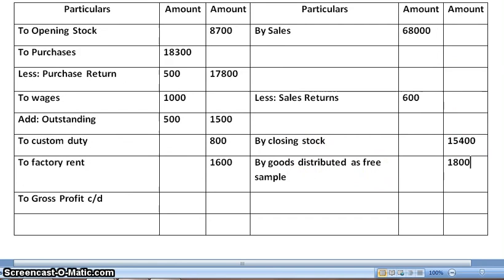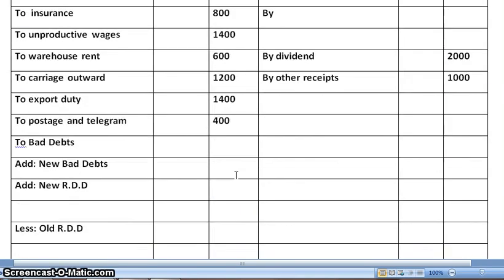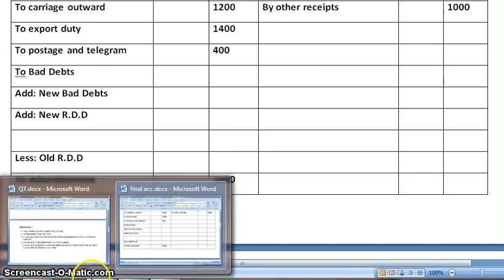Amount is 1,800, and since it forms a part of advertisement, in the profit and loss account debit side, we will be writing to advertisement. Amount is 1,800.